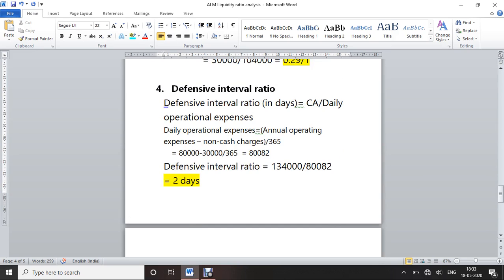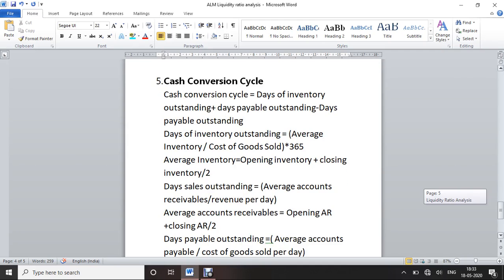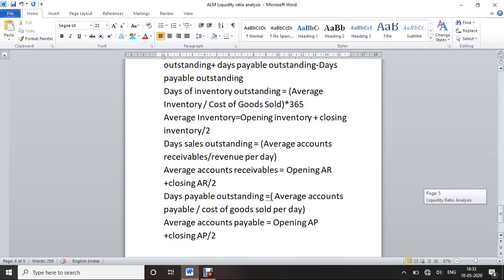Then finally the defensive interval ratio, which we already found. We have to specify the answer in days: current assets divided by daily operational expenses. Finally, the cash conversion cycle.